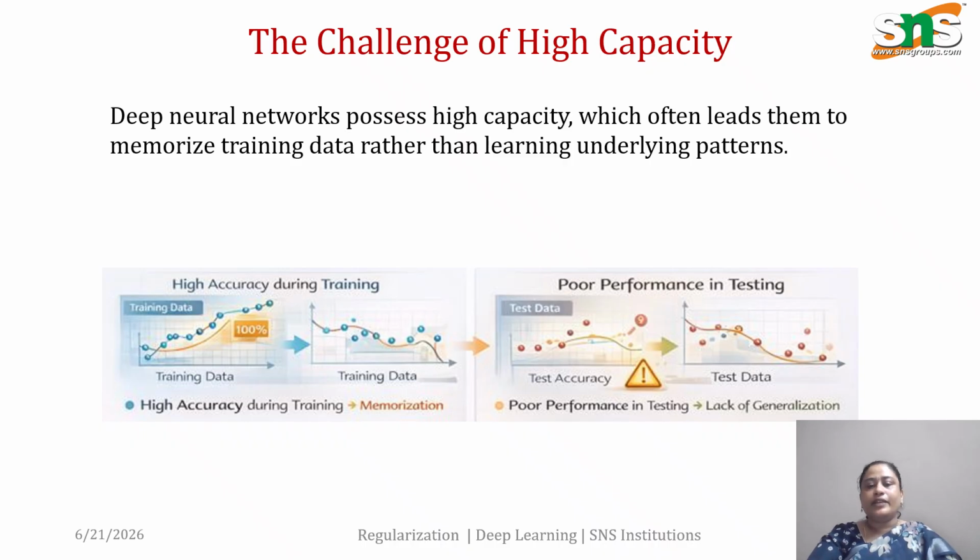So deep neural networks are highly powerful because they contain millions of parameters, as we know. While this allows them to learn complex patterns, it can also cause a problem called overfitting. Overfitting occurs when the model memorizes the training data instead of learning generalized patterns. As a result, the training accuracy becomes very high, but the performance on new or unseen data becomes poor. To overcome this issue, we are going to see what is regularization.